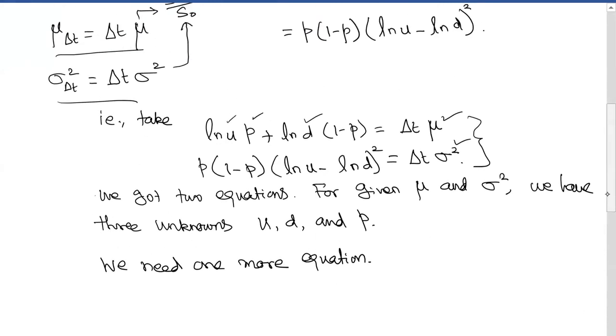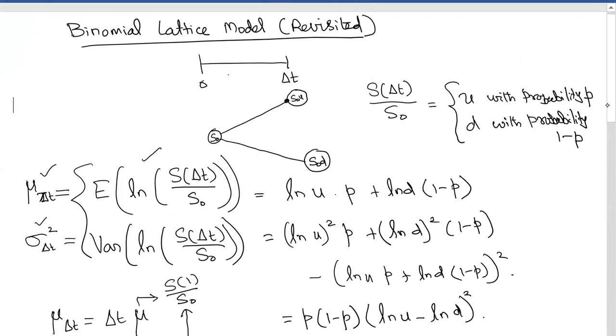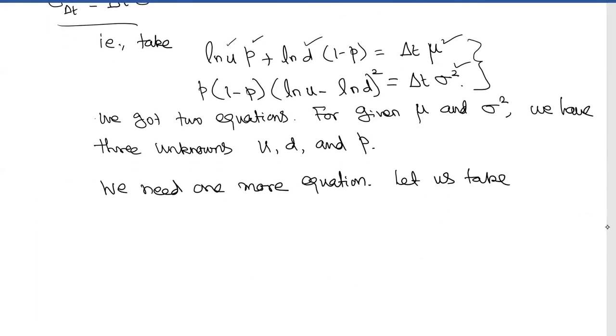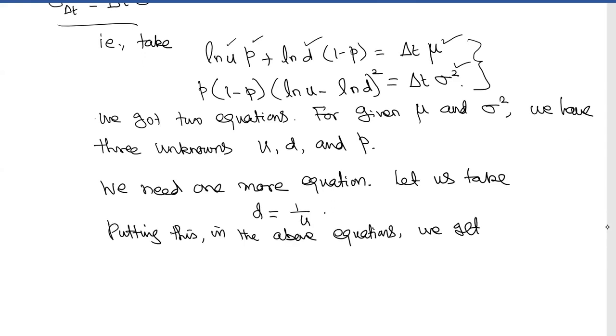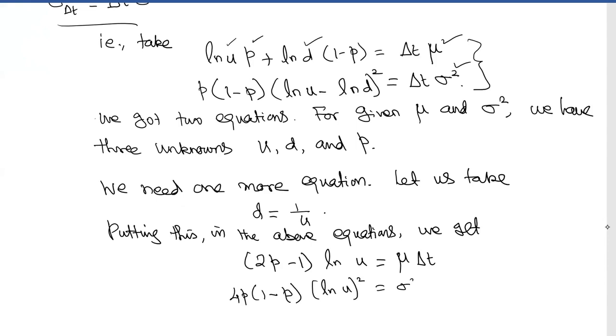So in order to have a symmetric lattice, that is, if you take this and this to be symmetric, then one can take, this is just a choice, one can do any other choice also, we take this to be 1 by U. So substituting this into these two equations, we get (2p minus 1) log U is equal to mu delta T, and 4p(1 minus p) (log U) the whole square is equal to sigma square delta T.